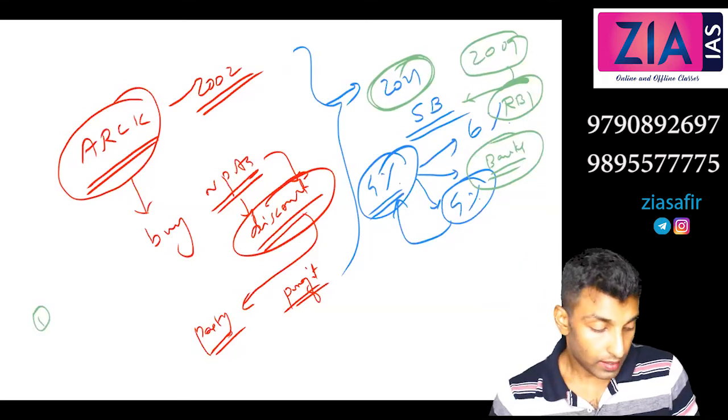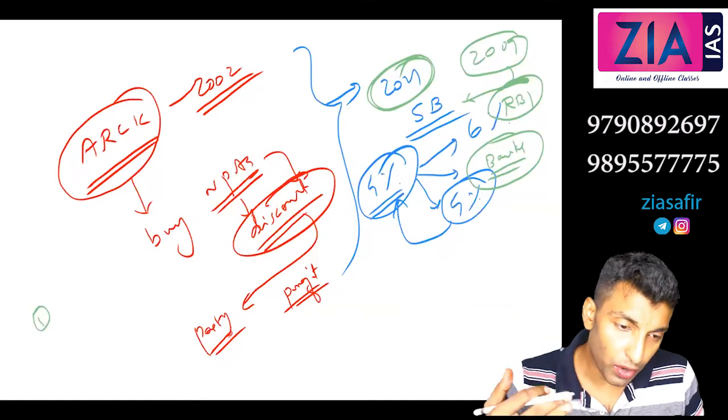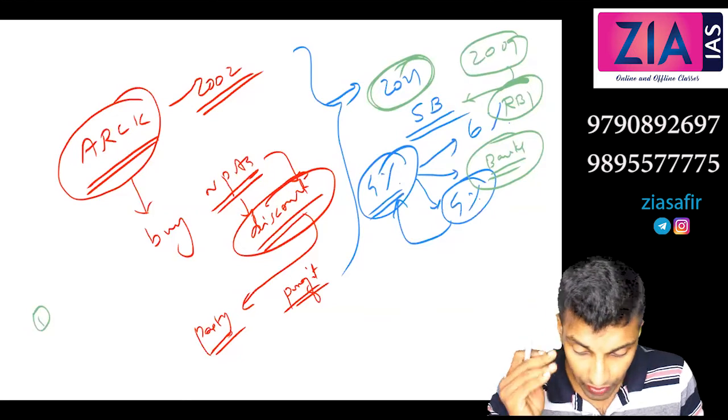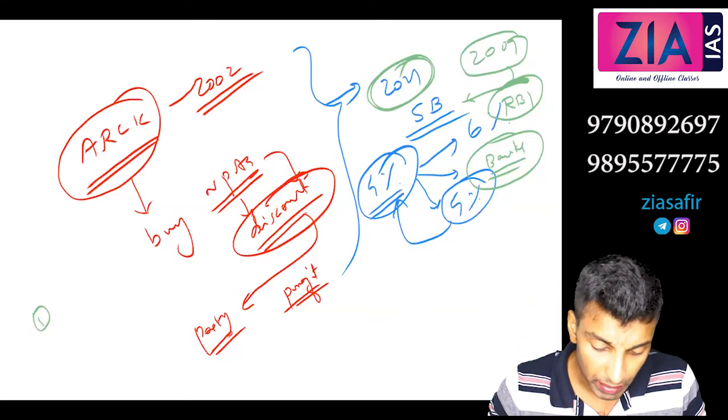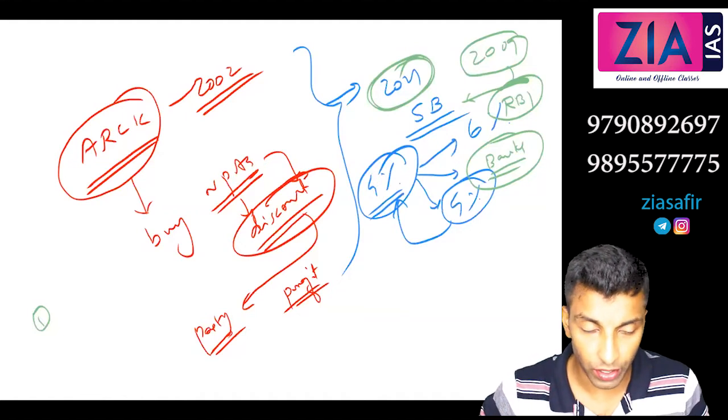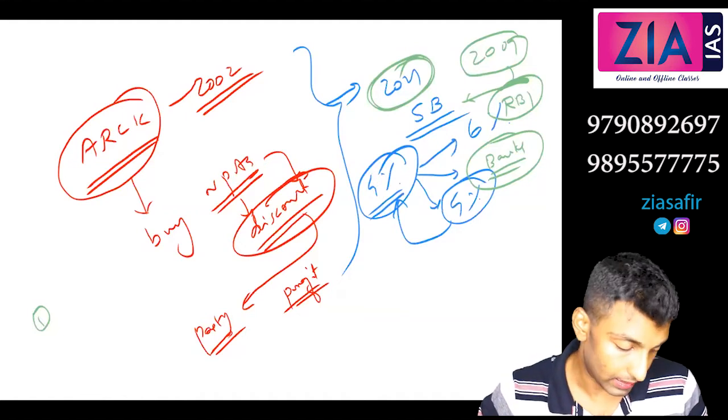So that means for 2 lakh or more RBI deregulated. Second point, why? What is the logic? Less than 2 lakh, it may be the poor people who take those loans. So RBI did not deregulate that case.